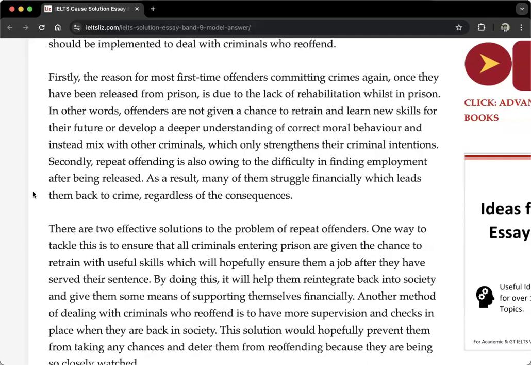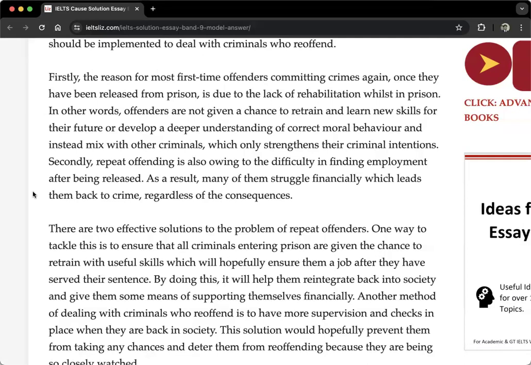Yeah, you're right. So some hard words here, yes? Yeah, hard words. And you know, while we're here, you can write them down and write the meaning of it. So you see, this is the body paragraph about reasons. And there are two ideas inside here. First one is this. The reason for most first-time offenders is due to the lack of rehabilitation whilst in prison. Whilst is like while, but it's an older form.